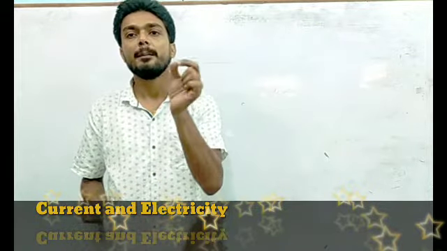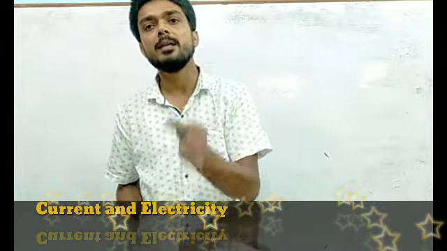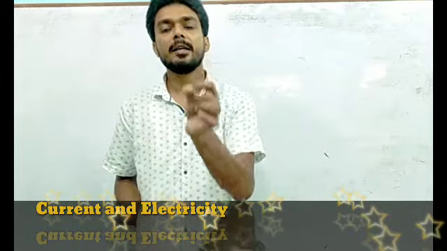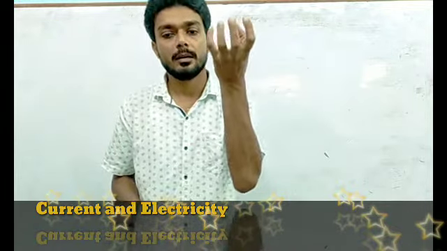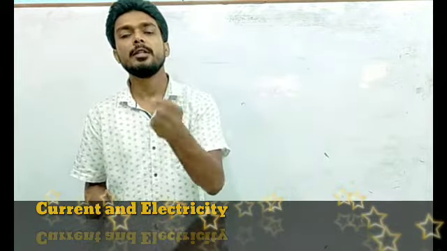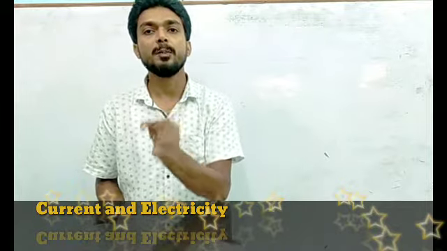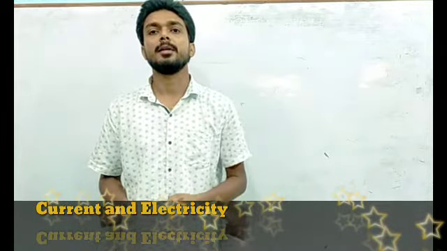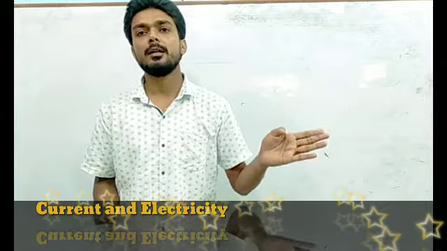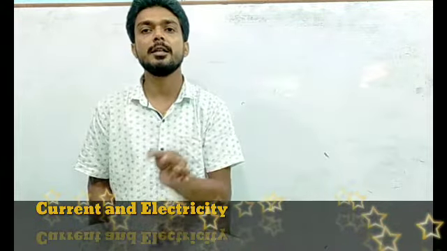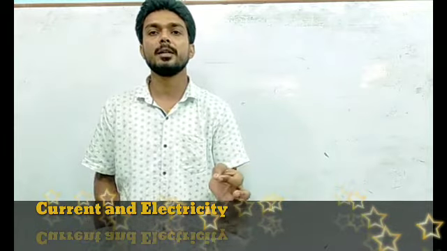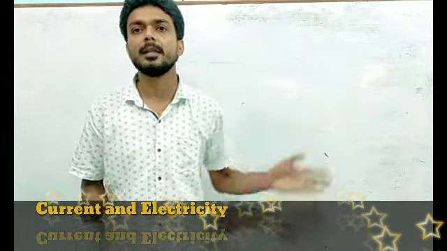For example, mercury behaves like a superconductor at very low temperature. Similarly, there are many conductors which behave like a superconductor at a low temperature. You can find the critical temperature at which they behave like a superconductor in the given table.